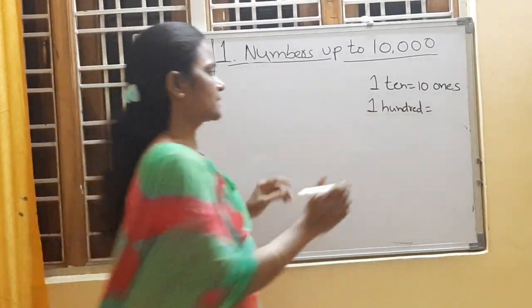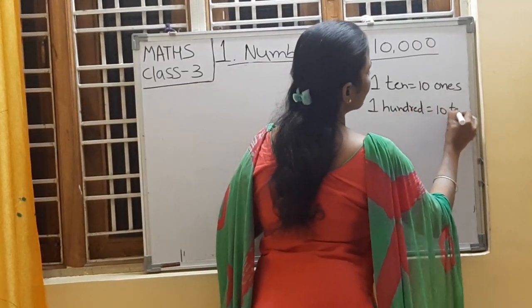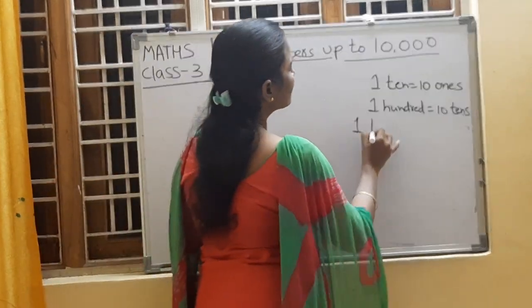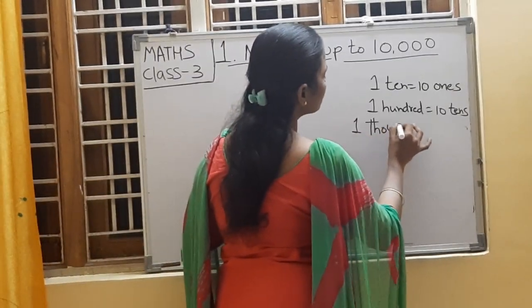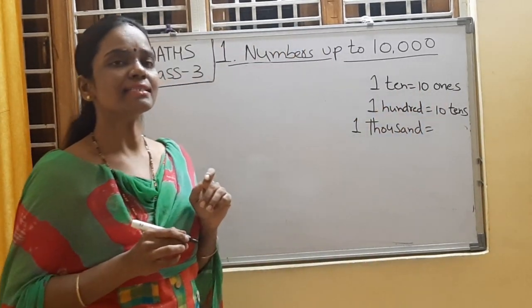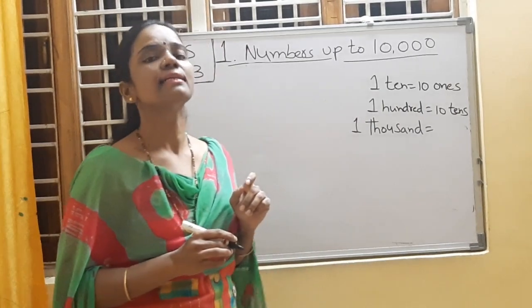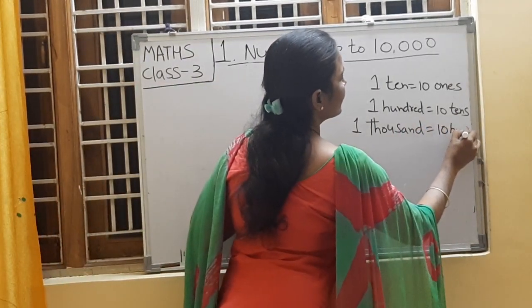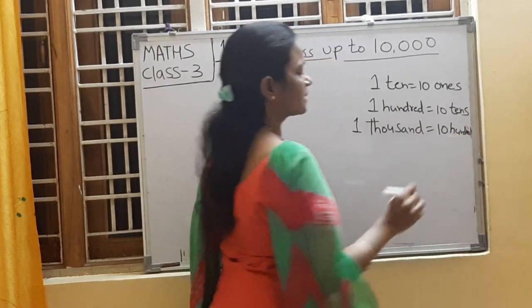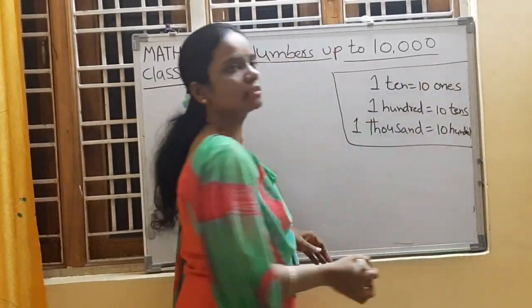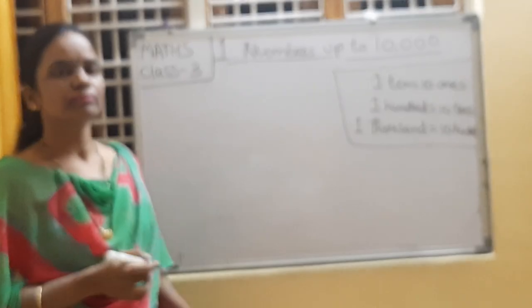Yes, 10 tens. 10 tens are 100. Similarly, 1000 is equal to how many hundreds? Yes, you are right, 10 hundreds. 10 hundreds is equal to 1000. Have you understood, children? Please note it down. This is very important. Note down in your notebook.